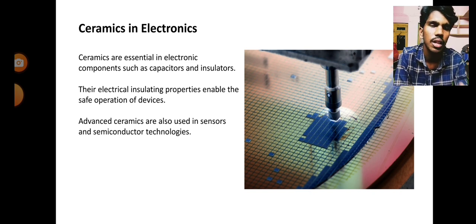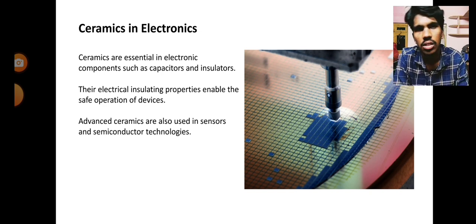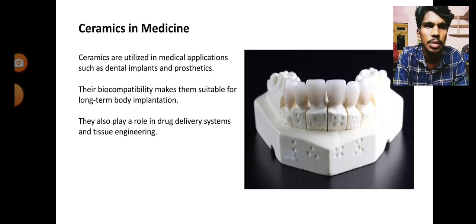So I said before, they are the good conductors and the bad conductors of electricity, so they are used as insulators and also as sensors and semiconductors in technologies. And ceramics are also used in the medical department.